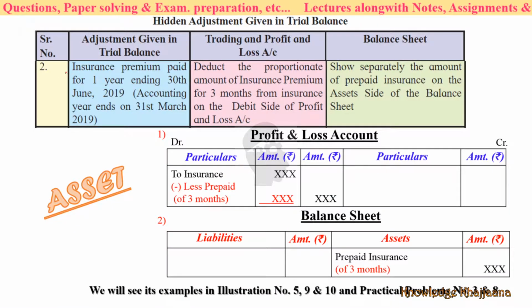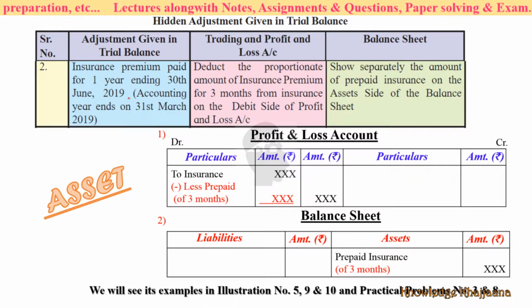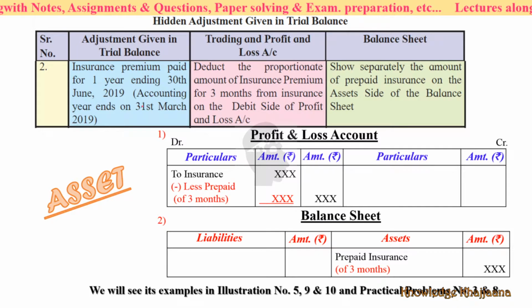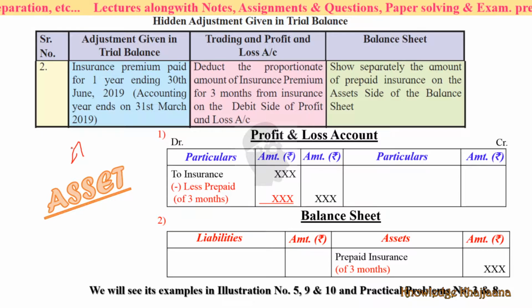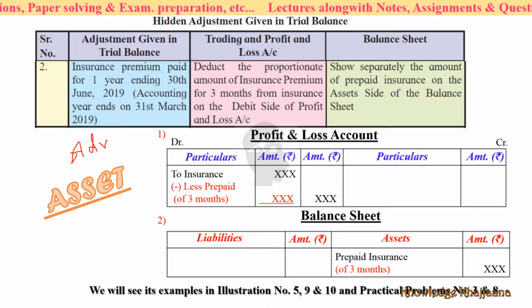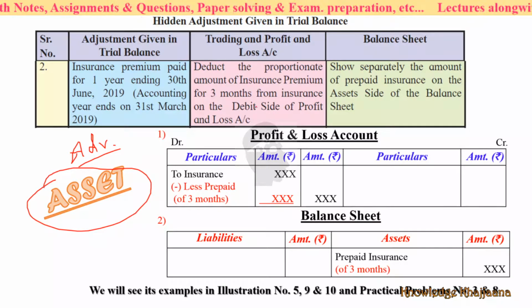Next adjustment. See, insurance premium paid for 1 year. The year is ending on 30th June 2019. See, insurance premium has been paid up to 30th June 2019, but the accounting year ends on 31st March 2019. It means you have paid 3 months insurance premium in advance. If you have paid something in advance, this is an asset for you. Okay, this is an asset for the partnership firm. So what should be done?